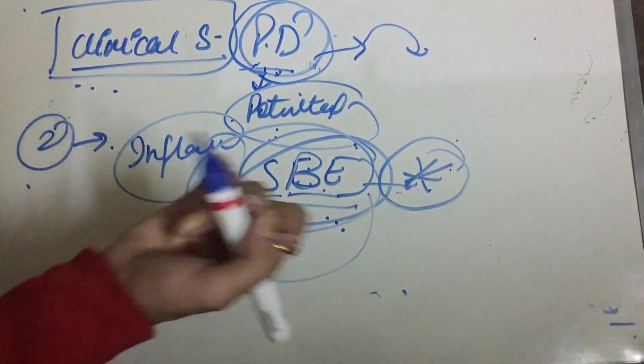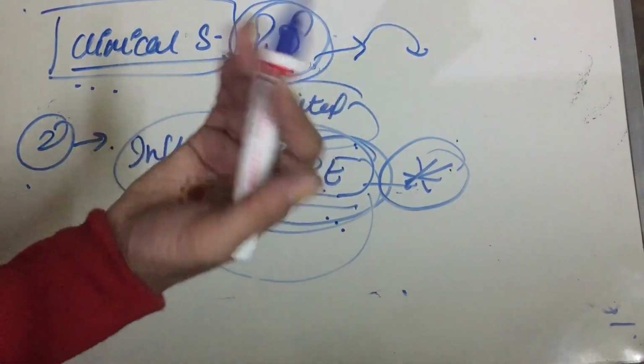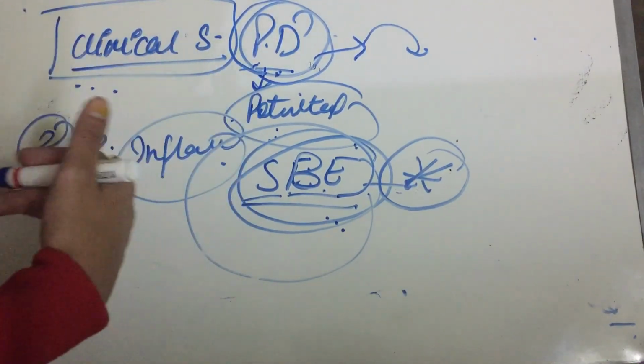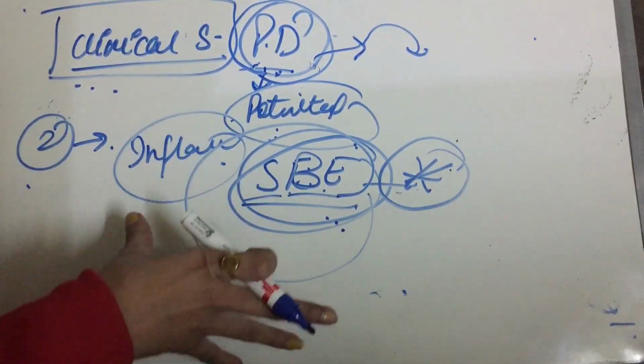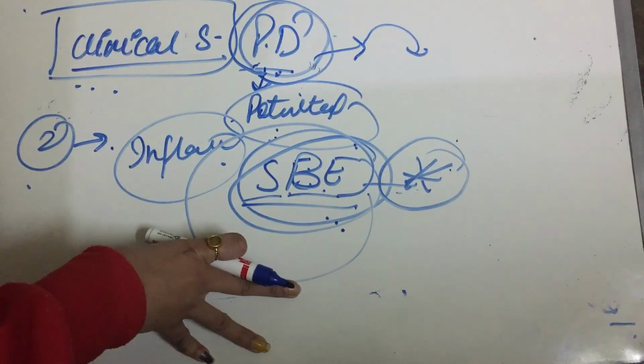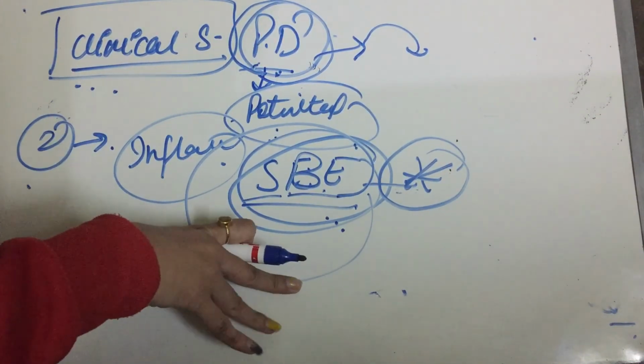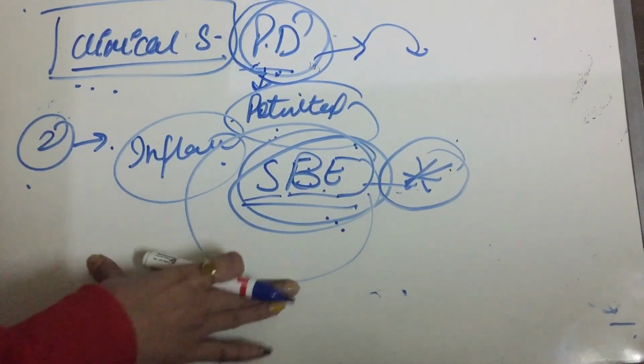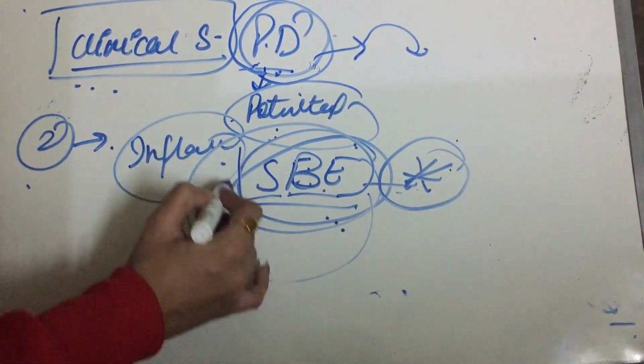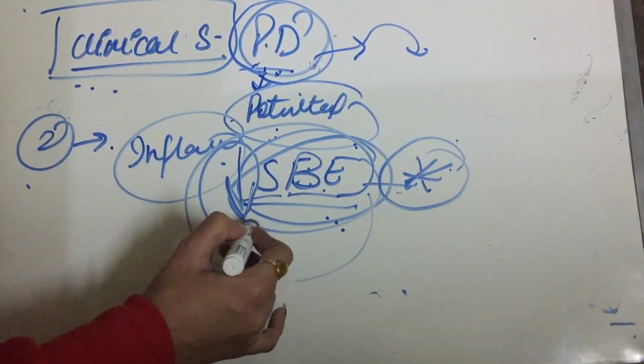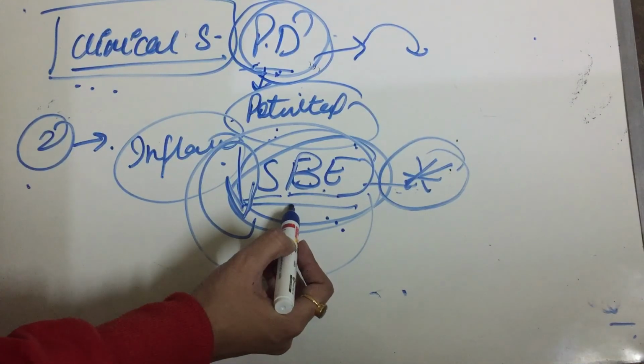And before doing a procedure in a patient with rheumatic heart disease, fever or an immunocompromised patient, we have to give prior antibiotic therapy to reduce the risk of subacute endocarditis.